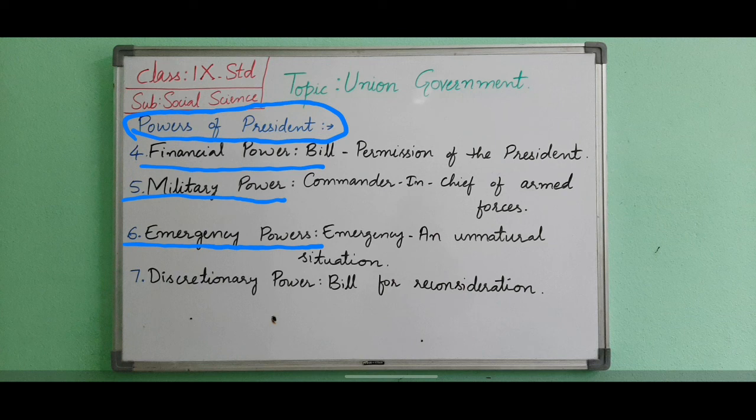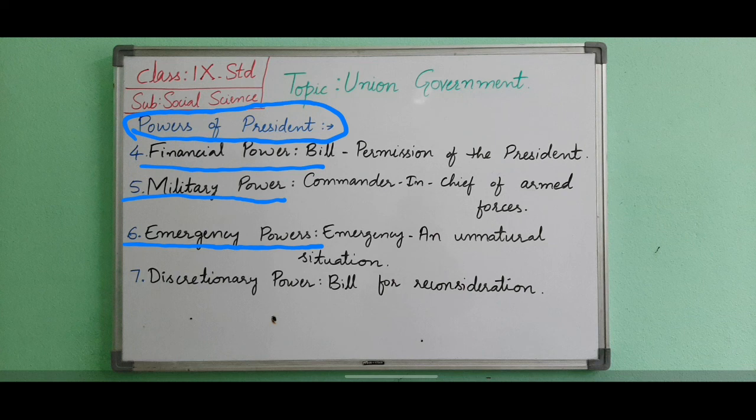Based on the written recommendation of the Union Cabinet, the President can declare emergencies on 3 occasions. Here, national emergency, Article 352, state emergency, Article 356, and financial emergency, Article 360.